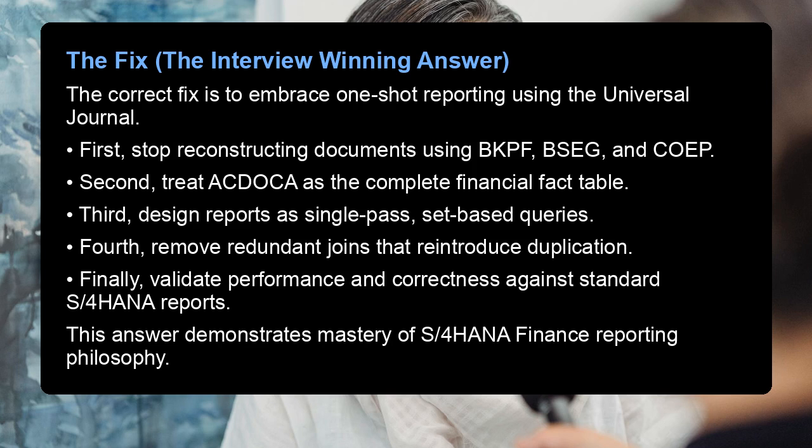The fix, the interview-winning answer. The correct fix is to embrace one-shot reporting using the Universal Journal. First, stop reconstructing documents using BKPF, BSEG, and COEP. Second, treat ACDOCA as the complete financial fact table. Third, design reports as single-pass set-based queries. Fourth, remove redundant joins that reintroduce duplication. Finally, validate performance and correctness against standard S/4HANA reports. This answer demonstrates mastery of S/4HANA finance reporting philosophy.